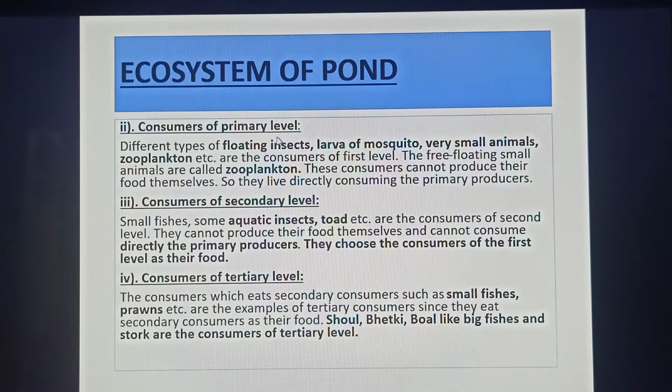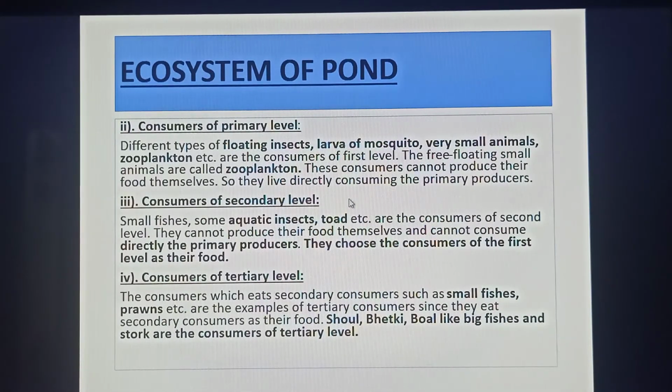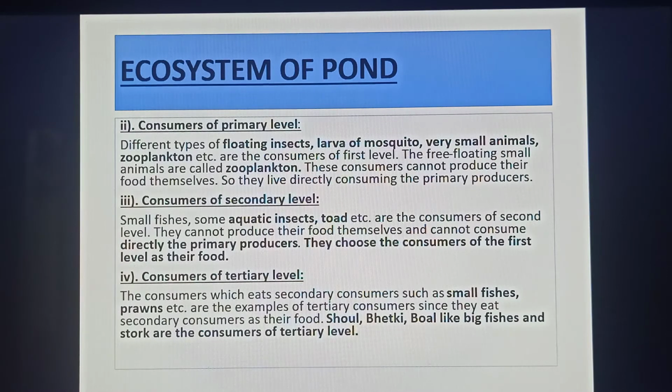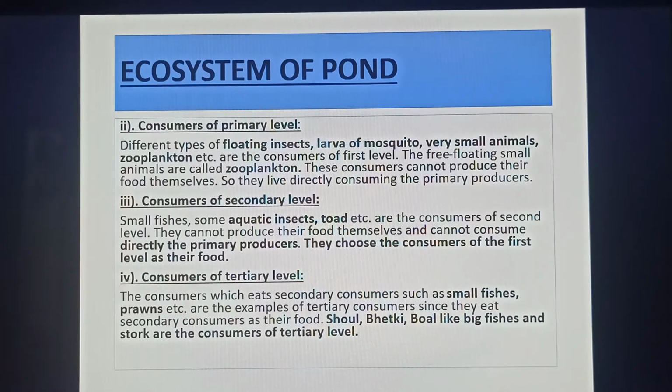Consumers of the primary level are different types of floating insects, larvae of mosquito, very small animals, zooplankton, etc. Here is a question: what is zooplankton? Zooplankton are the microscopic free-floating animals of a pond ecosystem. These consumers cannot produce their food themselves, so they live by directly consuming the primary producers.